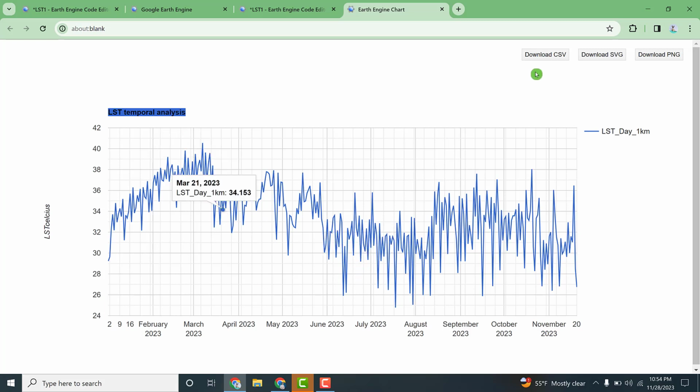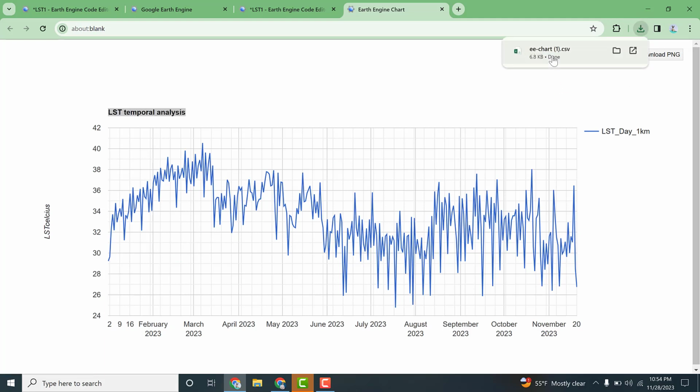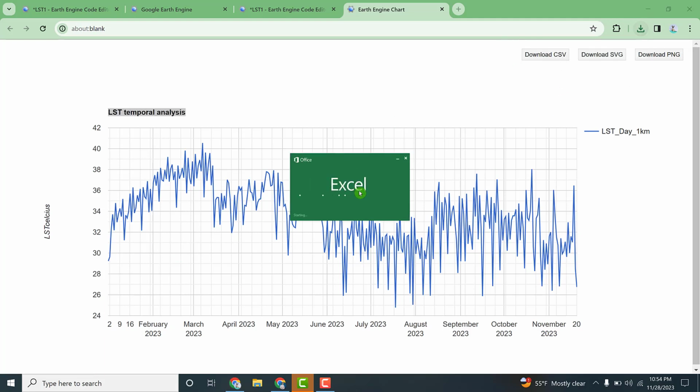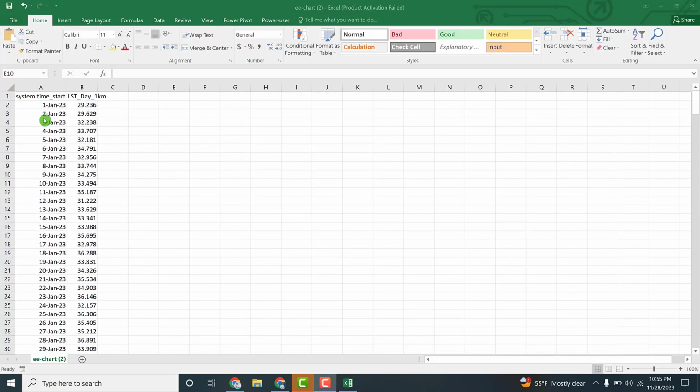You can simply download a CSV file of each day. Let me have a look. If you remember, the filtering date is from January 1 to December 31st.